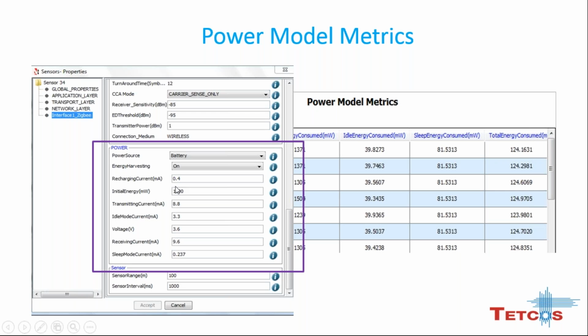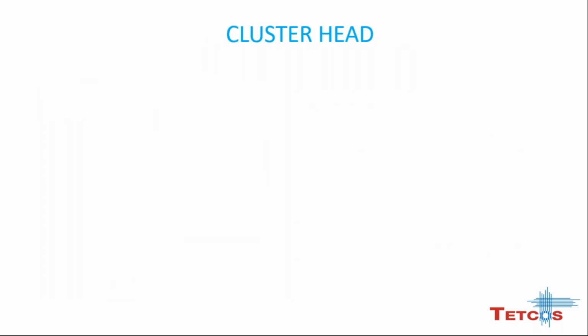So we can change the recharging current, initial energy, transmitting current, idle mode current, voltage, receiving and sleep mode current. Then sensor range can also be set. That I'll show you in the software part. And power model matrix is created after the simulation, where we can see the sensor's energy consumption, its idle energy, its sleep energy, total energy consumed, energy during transmission. All these energy consumption we can see in power model matrix.